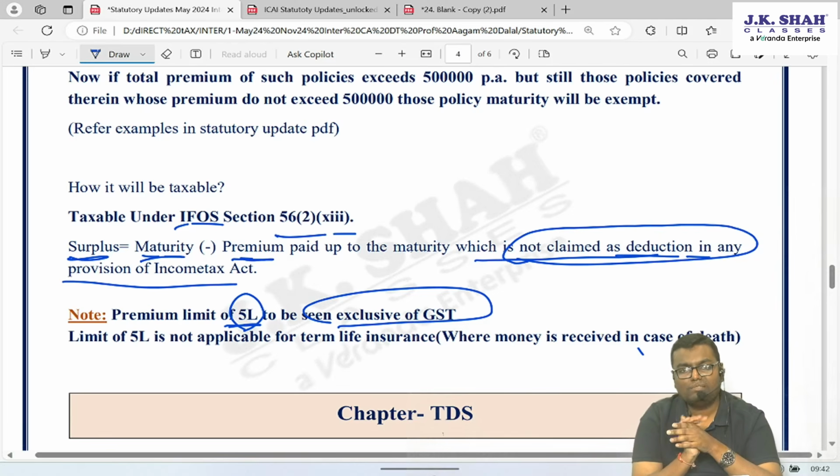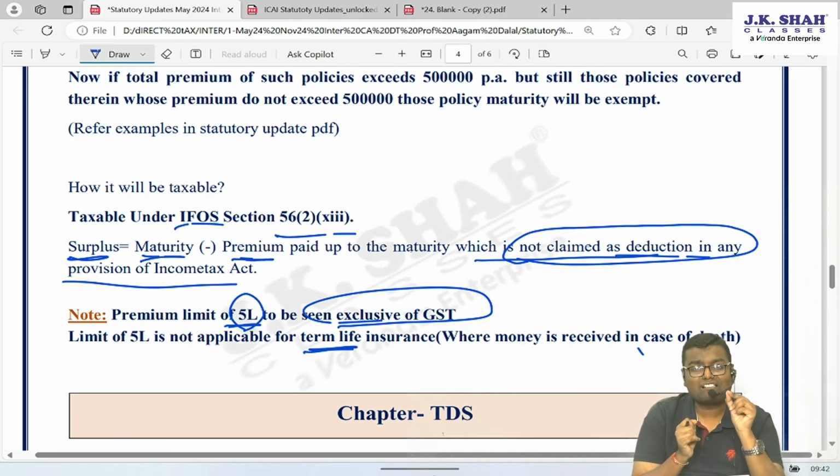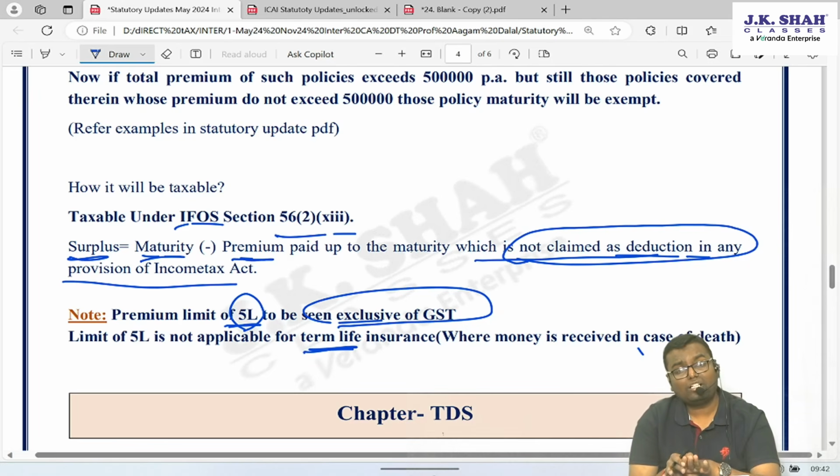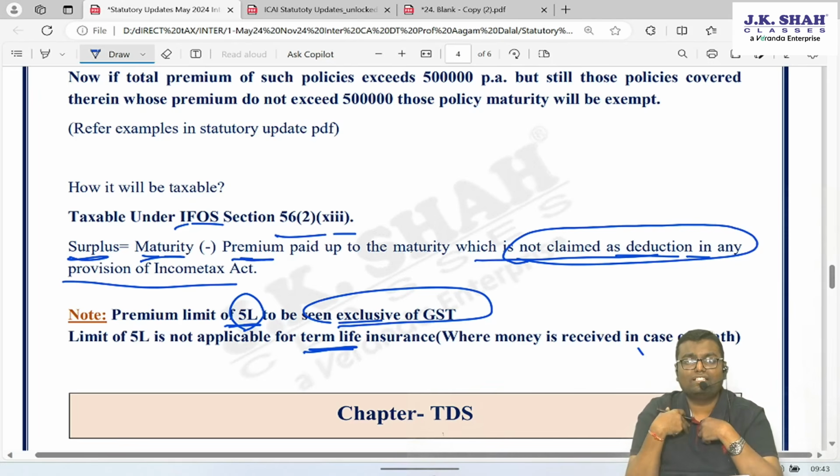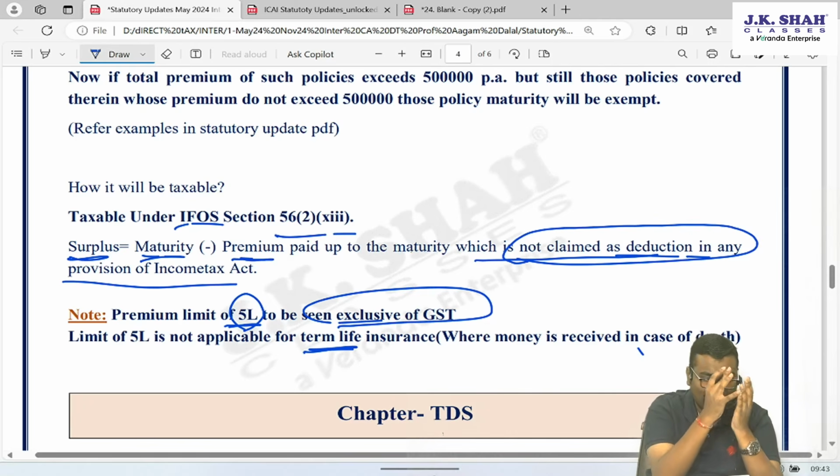Then the maturity will be exempt. Second, the limit of 5 lakh is not applicable if that life insurance policy is a term life insurance. What is term life insurance? Purely risk coverage, in which maturity is compulsorily received at the time of death. It will be received compulsorily by the relative. You will never get it during your life. So the premium of that policy is not to be added while calculating this 5 lakh limit.